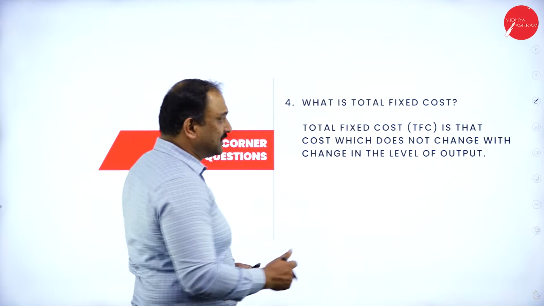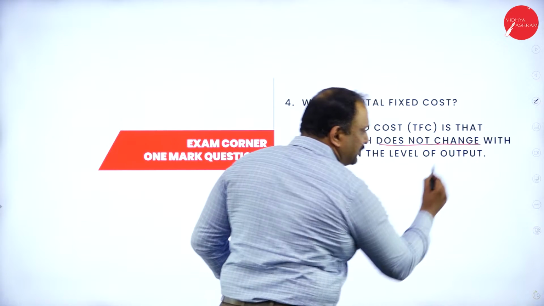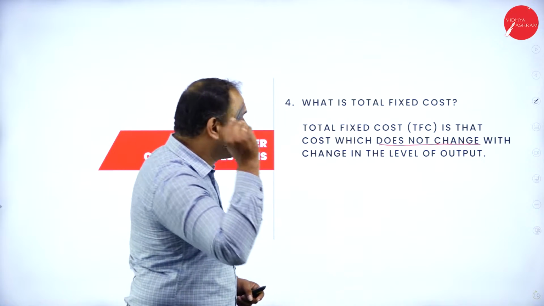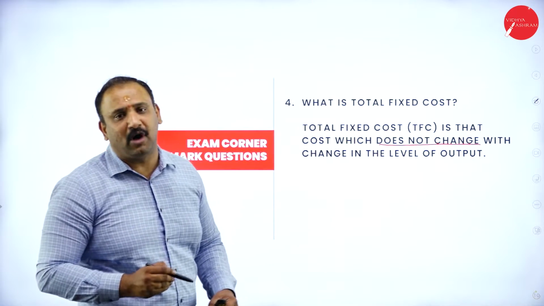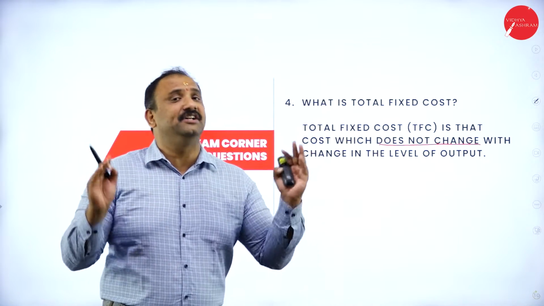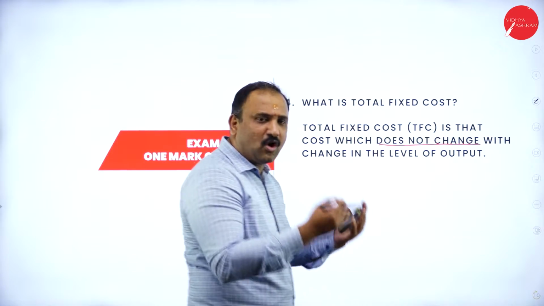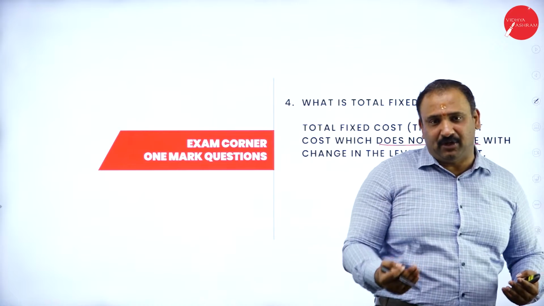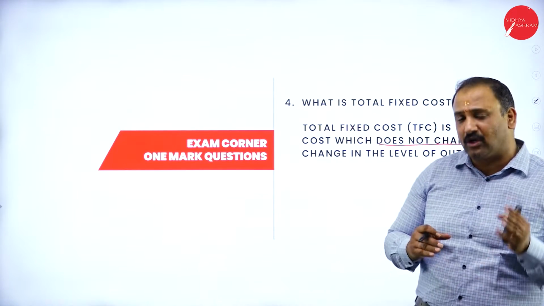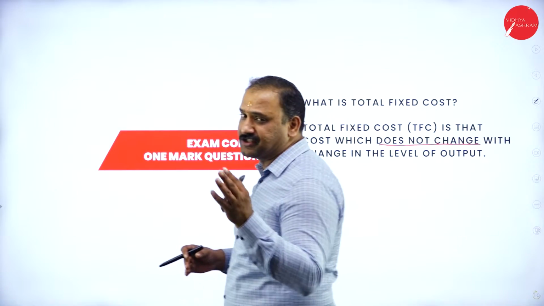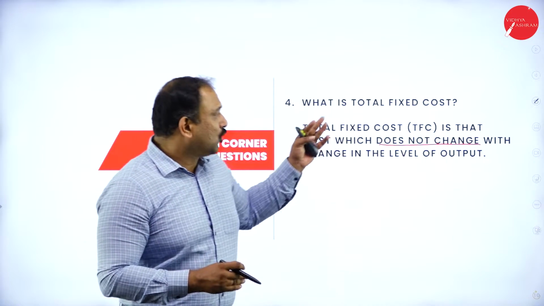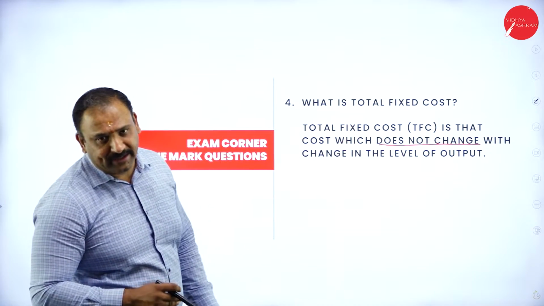Total fixed cost is a cost that does not change. This is the keyword, please keep it in your mind. It does not change with the change in the level of output. However much an industry can produce, it can go and produce hundreds and thousands of products, but at the end of the day, the cost value will not change. So that is why we call it total fixed cost altogether.